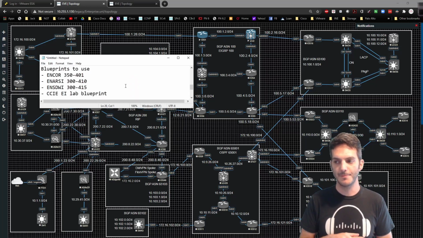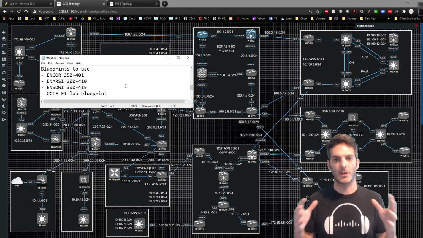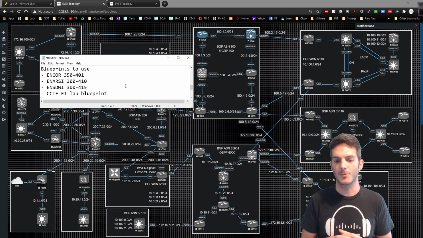Blueprints to follow. I'll be taking a couple of minutes here and going through each one of the blueprints at a high level so you understand what we're going to be doing. But you're definitely going to want to pay attention to ENCOR, ENARSI, SD-WAN, and then the CCIE Enterprise Infrastructure Lab Blueprint. So basically it's going to cover the entire scope for enterprise infrastructure. So we're going to be spending a lot of time in those areas.